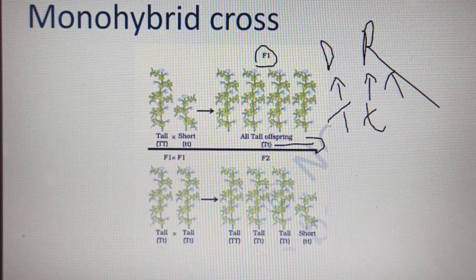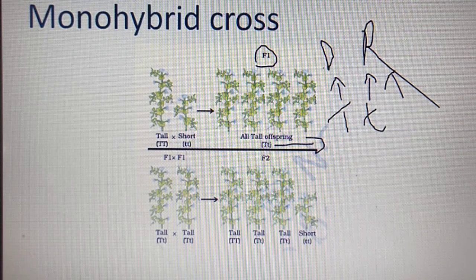Always the dominant character is written as a capital letter and the recessive character as a small letter. So dominant means expressed character and recessive means suppressed character. If capital T is present, the small t cannot express its character.